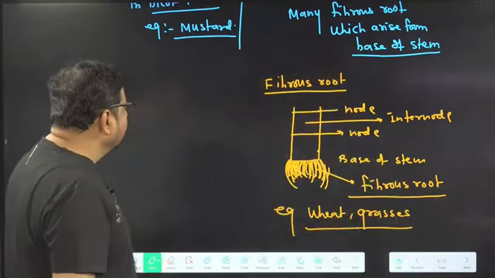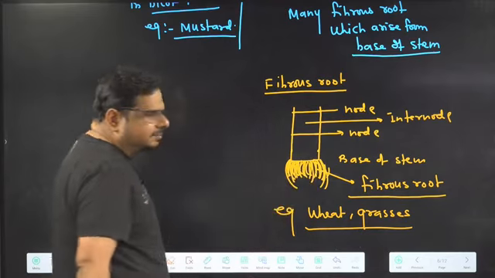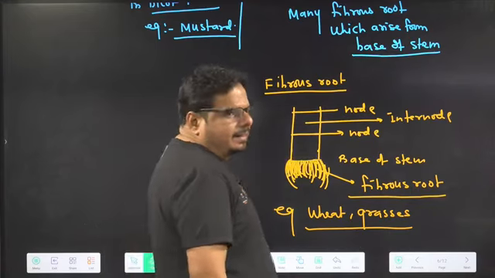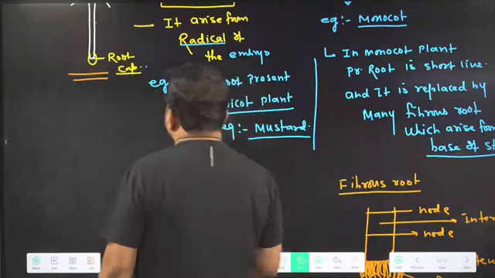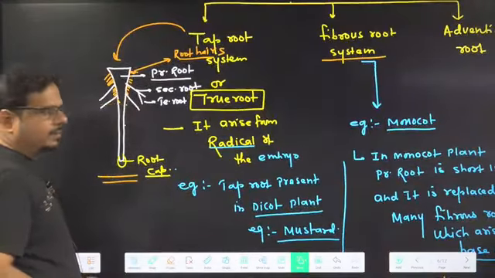So tap root and fibrous root is over. This is the fibrous root. If root looks like this, many roots arise from the base of a stem. It is fibrous root. Now, if root looks like this, it is called tap root.